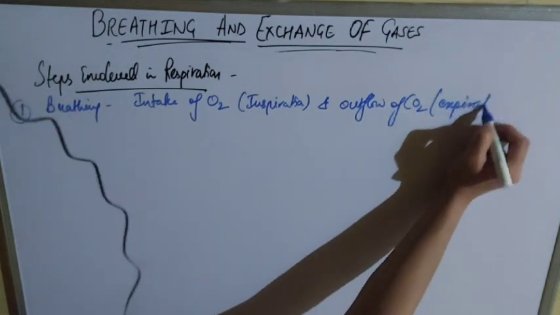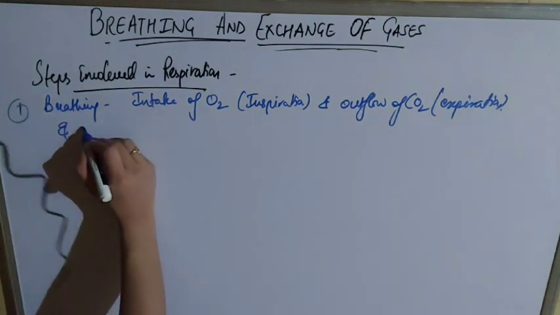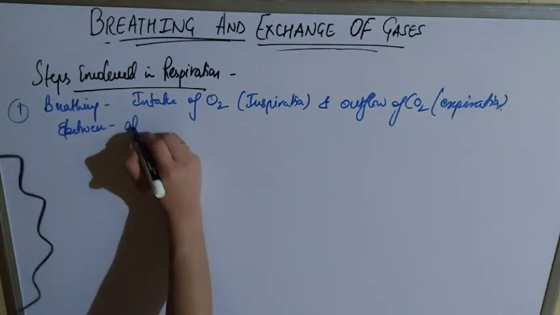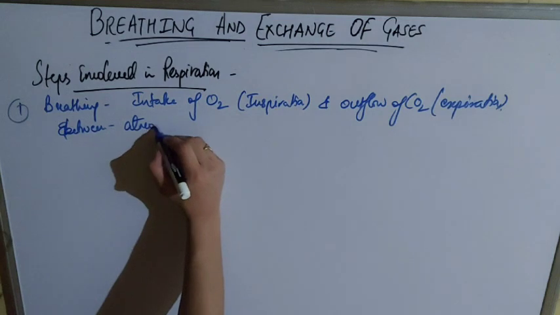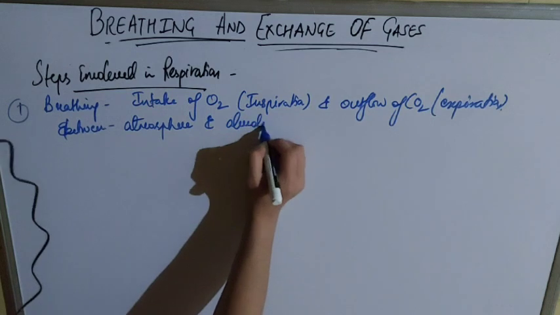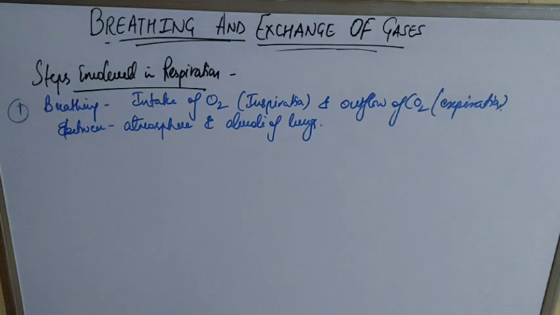Breathing takes place between the atmosphere and the alveoli of the lungs. You all know about the structure of the lungs and how air flows to the lungs; I will cover that in the next section.